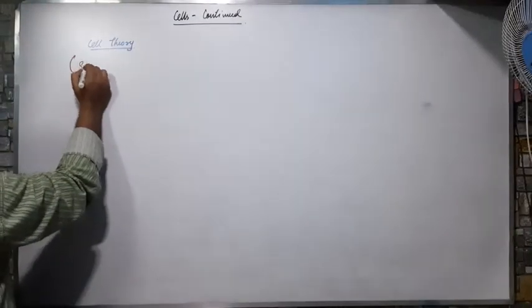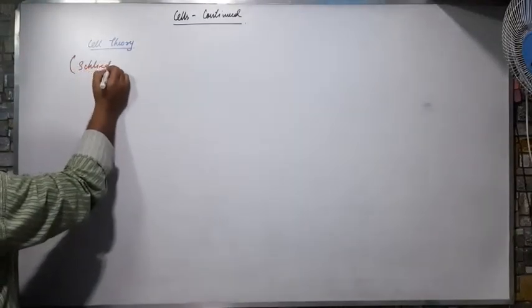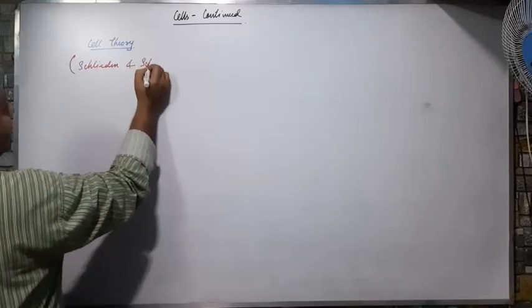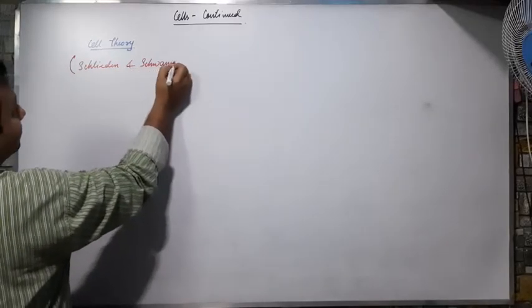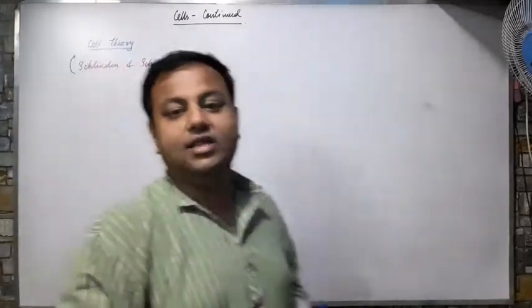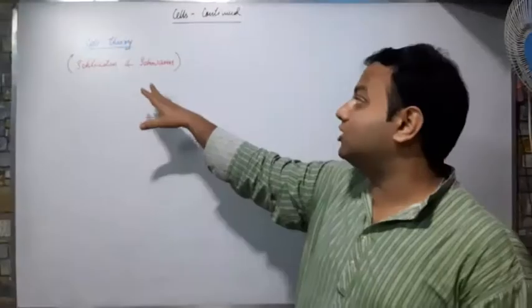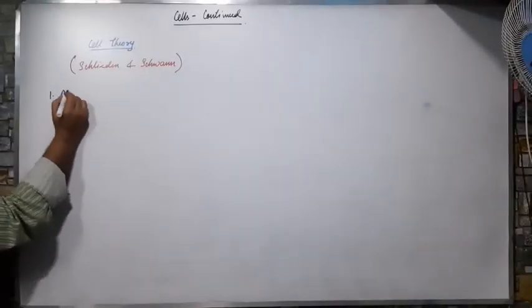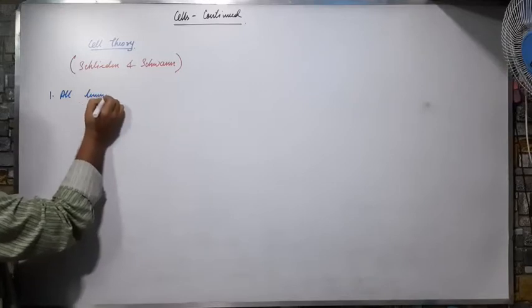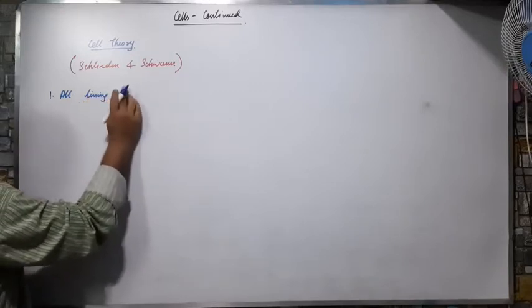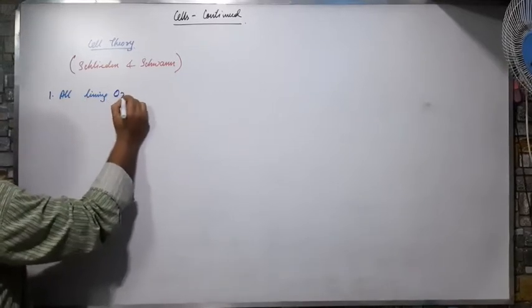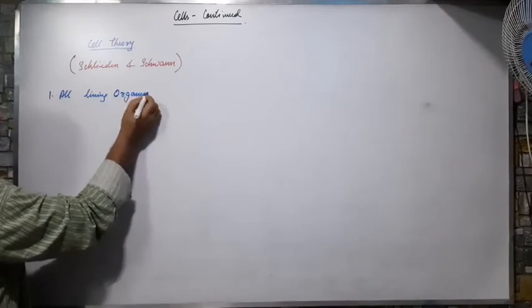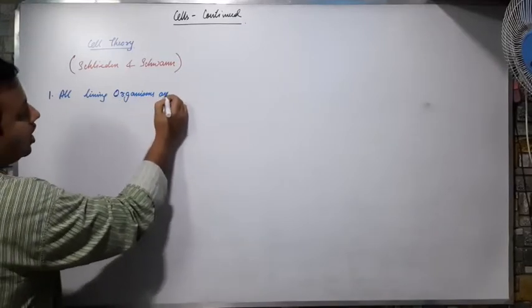Schleiden and Schwann. Matthias Schleiden and Theodor Schwann. So according to them, what is cell theory? What are the points of cell theory? The first one, all living organisms are